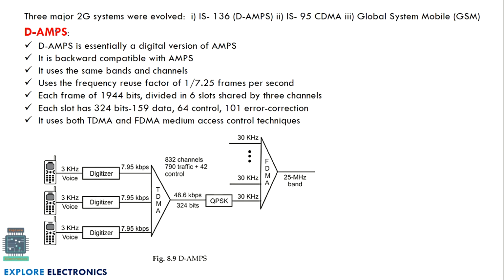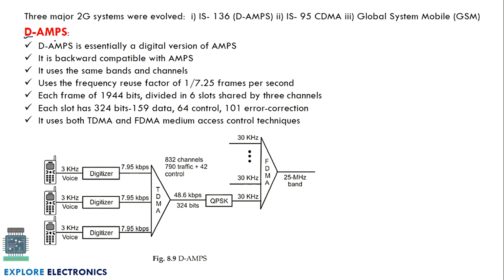Here we need to understand the next version of AMPS, that is DAMPS. This DAMPS is the technology used in the 2G system. The other methods used in 2G are IS-136, named digital AMPS, that is DAMPS, IS-95, that is CDMA, and as well as GSM. These three are the technologies that come under 2G. In 1G we had AMPS, IMPS. Similarly in 2G we have DAMPS, CDMA as well as GSM.